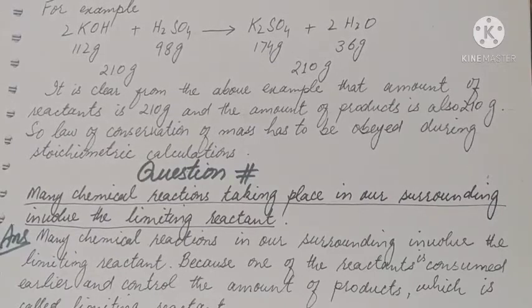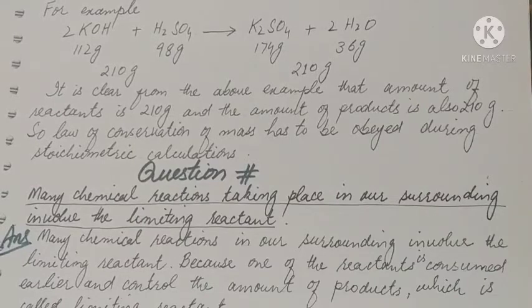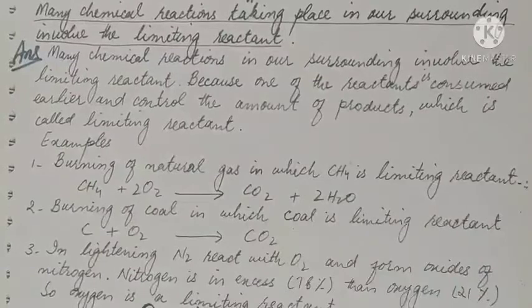For example, 2KOH plus H2SO4 gives K2SO4 plus 2H2O. 112 gram of KOH, 98 gram of H2SO4, 174 gram of K2SO4 and 36 gram of H2O. So the total mass of the reactants is 210 gram and the total mass of products is also 210 gram. 112 plus 98 is 210 and 174 plus 36 is also 210 gram. It is clear from the above example that the amount of the reactants is 210 gram and the amount of products is also 210 gram. So the law of conservation of mass has to be obeyed during stoichiometric calculations.